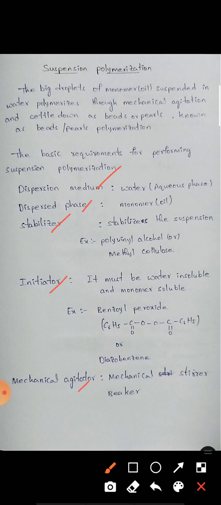Here, the dispersion medium is water, the dispersed phase is oil or monomer, and the stabilizer stabilizes the suspension, for example polyvinyl alcohol or methyl cellulose. Initiator: it must be water insoluble and monomer soluble, for example benzoyl peroxide or diazobenzene. Mechanical agitator is a mechanical stirrer.